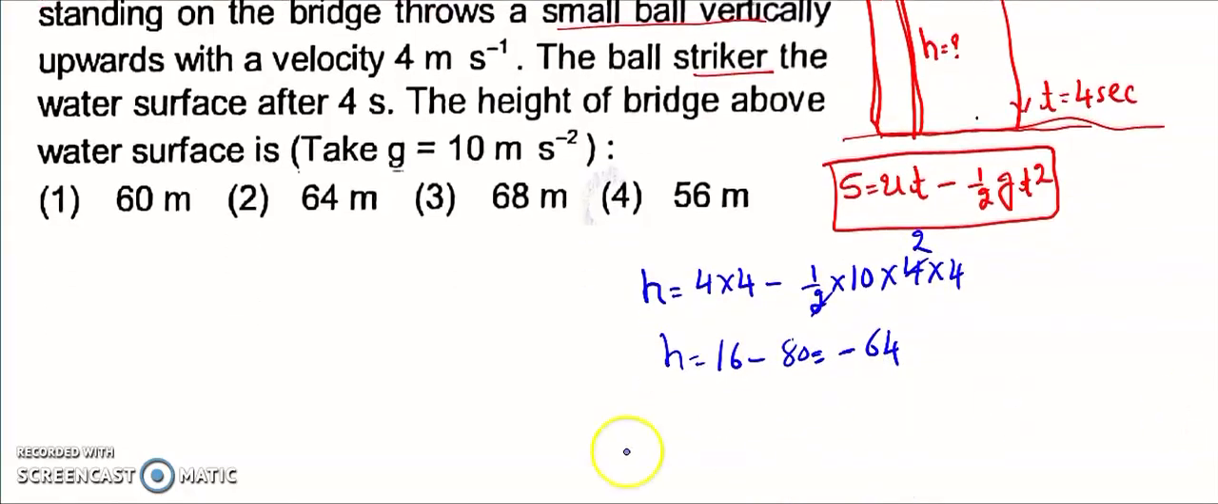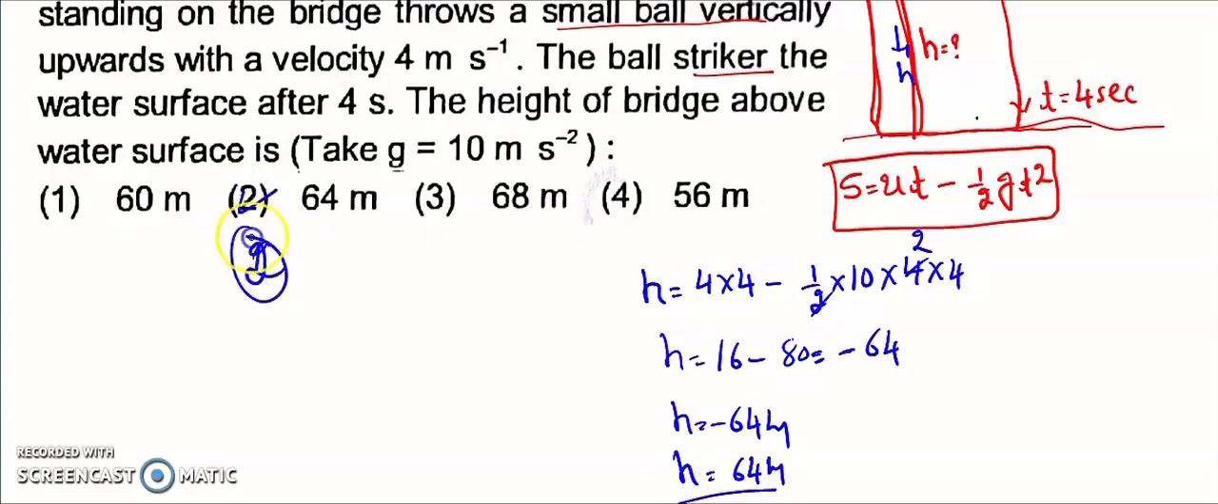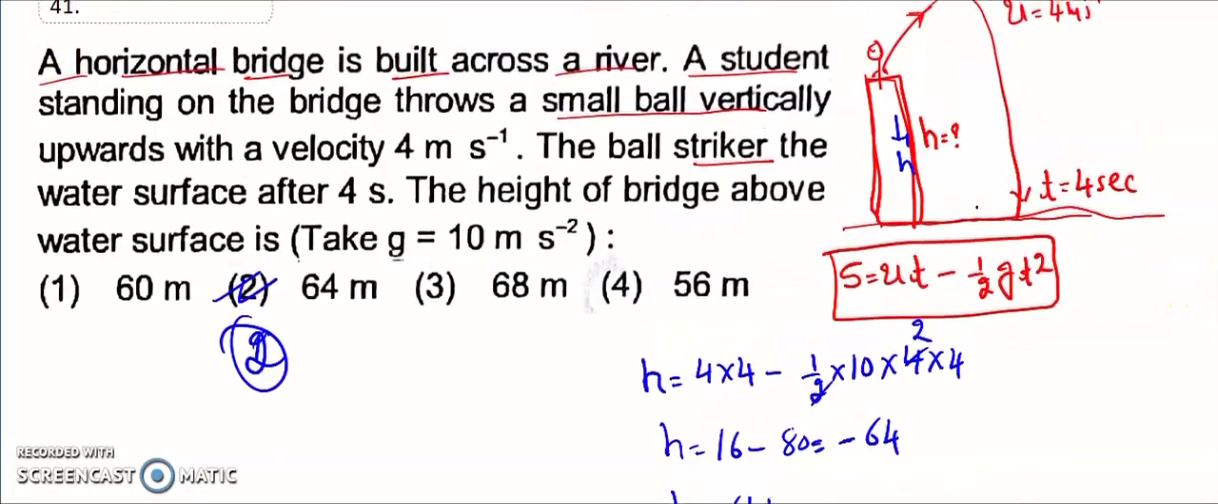So what is the negative sign here? H is equal to minus 64 meter. Minus means the height decreases. That is, height is equal to 64 meter. That is option second, the right answer for 41.